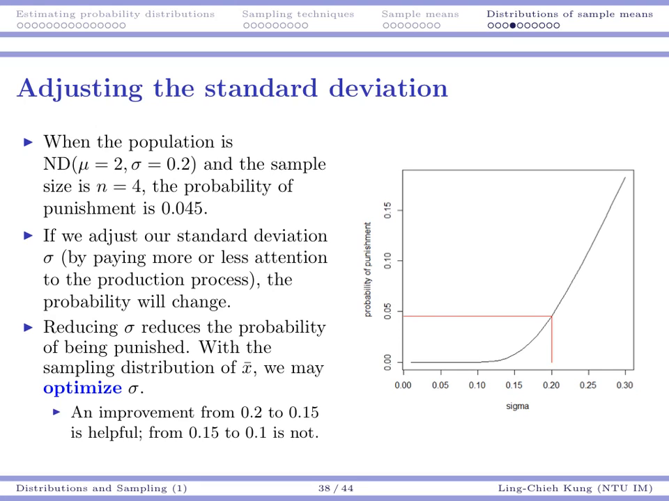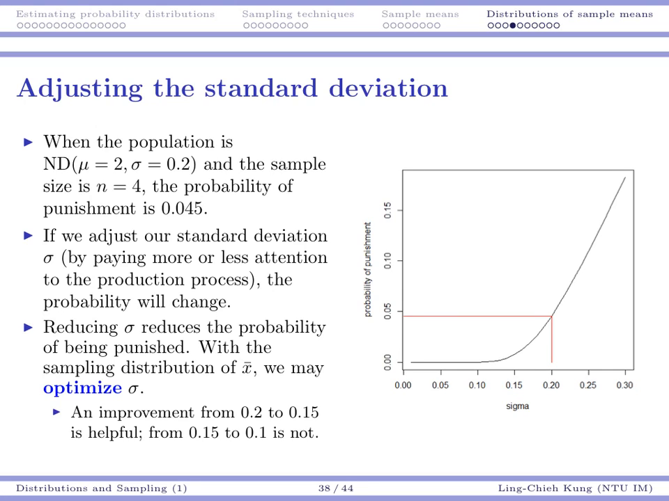So actually, for any sigma, I'm going to be able to find the distribution of x bar, right? Because the standard deviation of x bar is always sigma divided by square root of n. And then we may take a look at this kind of graph and optimize sigma. At the beginning, we have sigma which is 0.2, and we can calculate the distribution and the probability of punishment as around 4.5%.